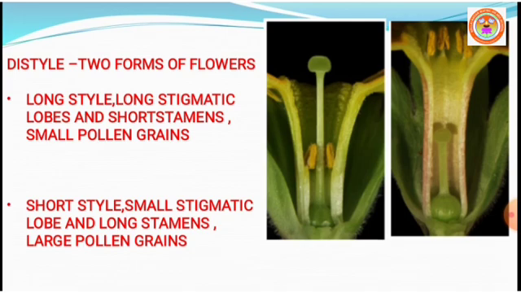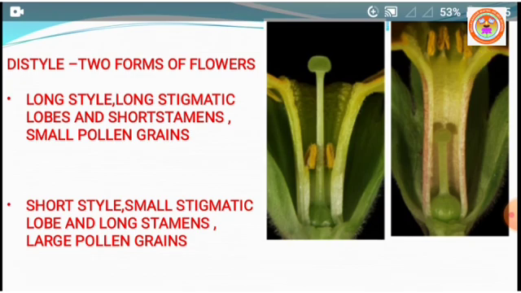Similarly, the anther of the thrum-eyed flower and the stigma of the pin flower are found at the same height. In the second picture, the anther is here.